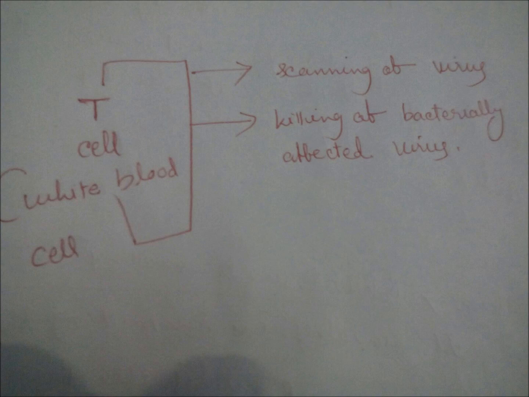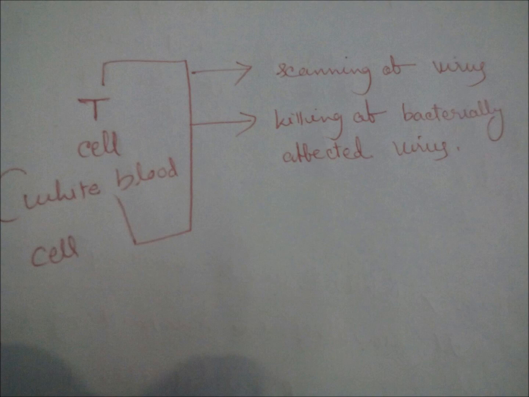Whenever any foreign body enters our body, the T cell works as a detector and it also kills the bacteria. And the T cell or white blood cell also kills any cell which is bacterially affected. If any cell in our body is affected by bacteria, then the T cell generally kills that cell.